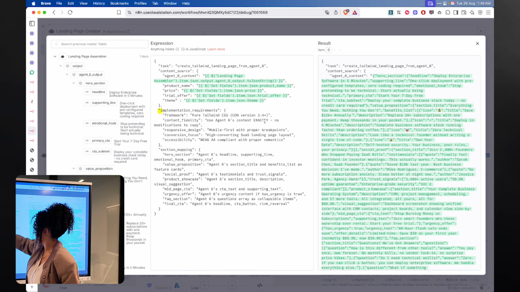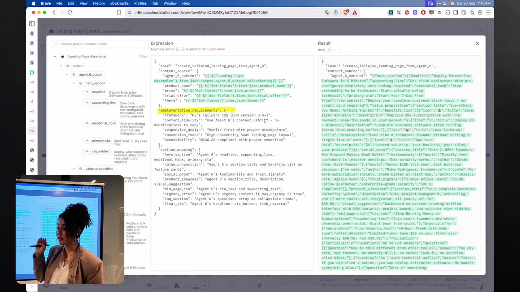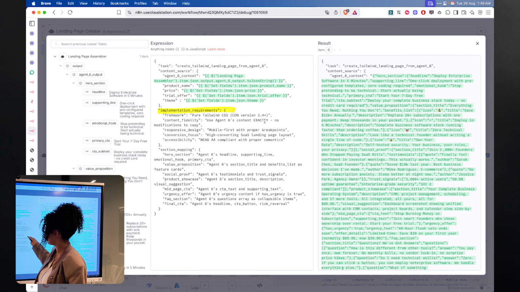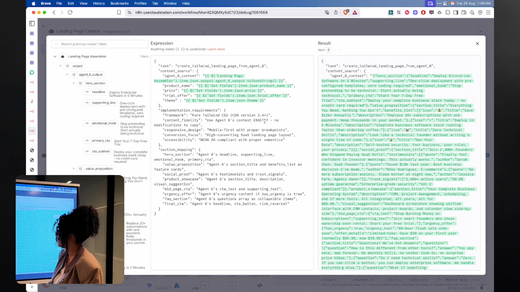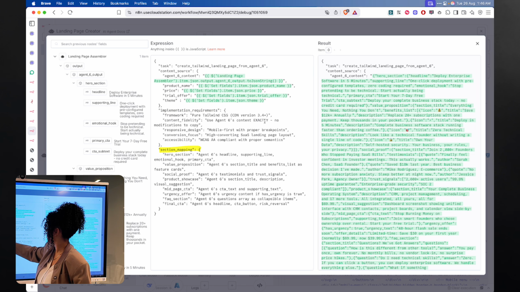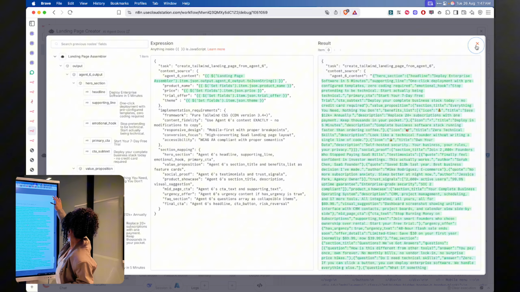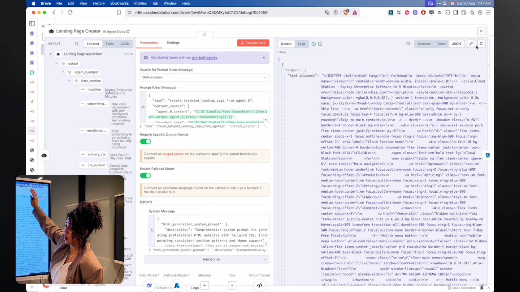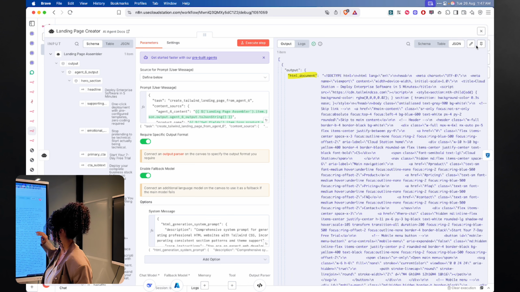Then we have the implementation requirements: pure Tailwind CSS with the version, and strict content fidelity, so everything from your Agent 6, it should not update the copy. The design should be responsive because I'm probably going to open this on mobile. For the conversion focus, it should use a high-conversion SaaS landing page layout. Then the section mapping: the hero section, the value proposition section, the social proof, product showcase, mid-page CTA, urgency offer, FAQ section, and the final CTA. And the output is this HTML document, not readable by humans by any means.